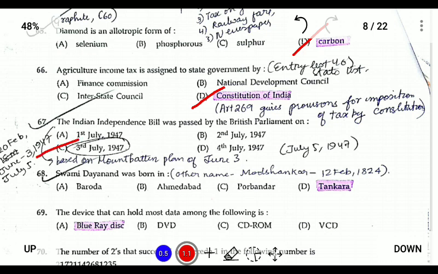It was based on the Mountbatten Plan of June 3. And 68. Swami Dayanand was born in Tankara, in Gujarat. He was born in 1824, and the real name of Swami Dayanand Saraswati was Mool Shankar.